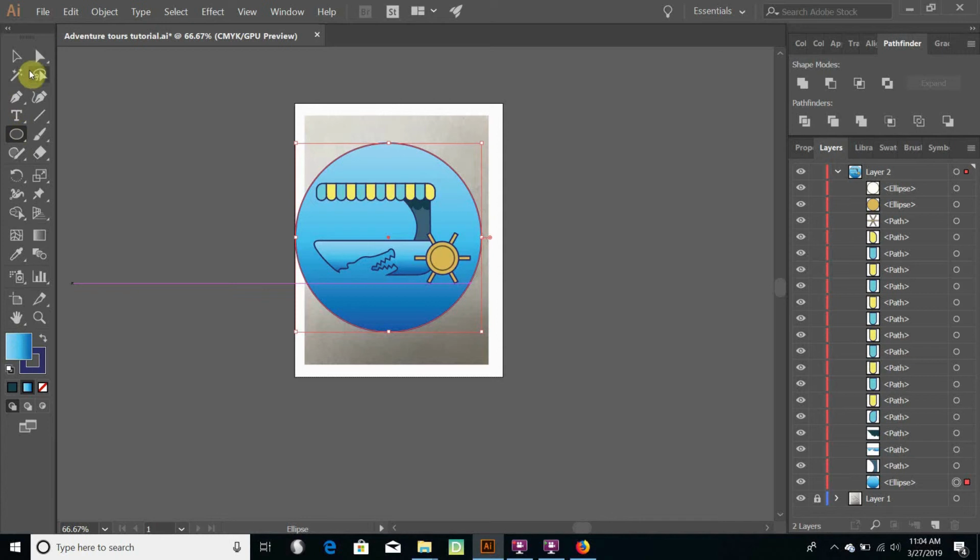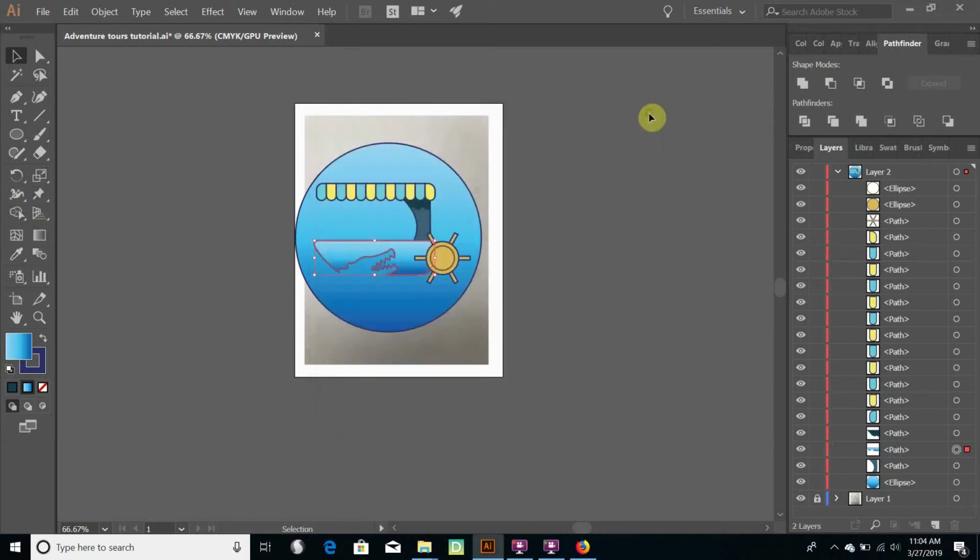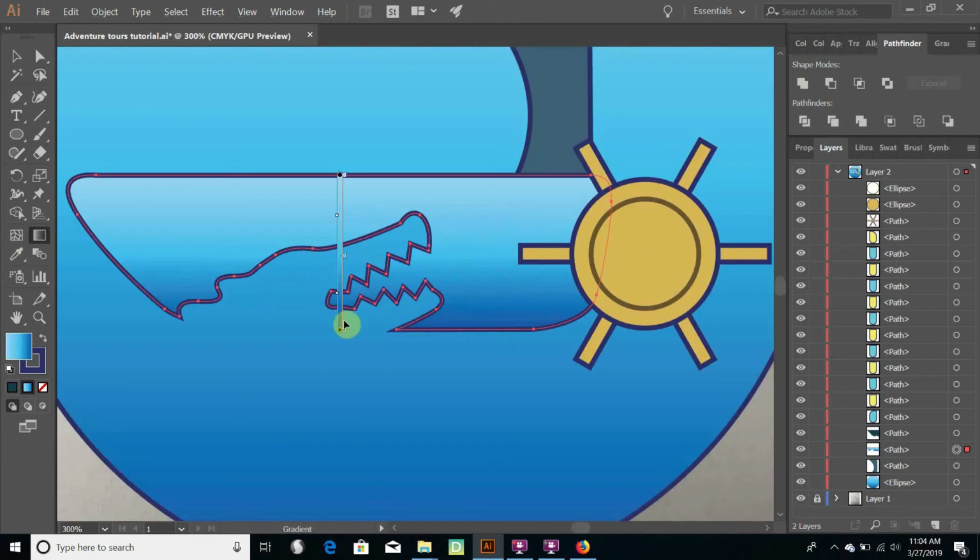I think what would look better for me is if we were to go in and adjust the gradient of the boat. So it's already a gradient, and your gradient tool doesn't appear to be around anywhere. But if you were to click on this gradient tool right here, it lets you see what you've already got going on for that gradient.